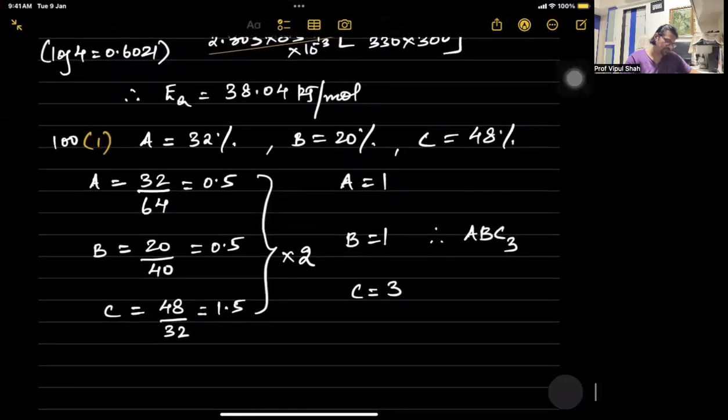So see there. A is 32%, so 32 by 64, that's 0.4. B is 20%, atomic mass was given as 40. So 20 by 40, that's 0.5. And remaining is C. So that's 48 by 32, which is 1.5. So multiply all by 2. So all get converted to the nearest whole number. So that's the simplest ratio. That's AB C3.